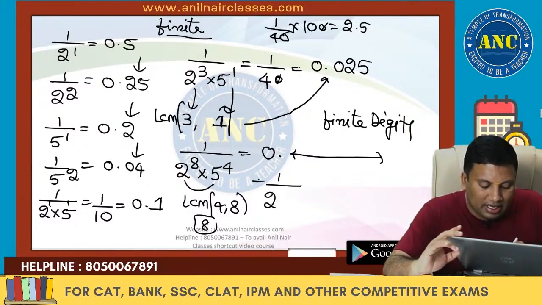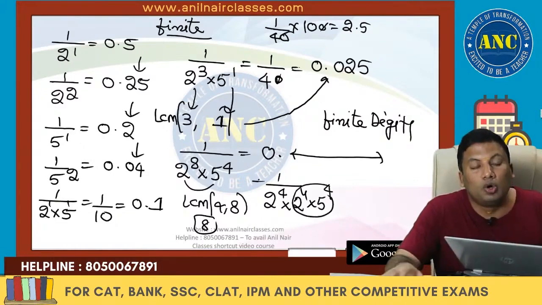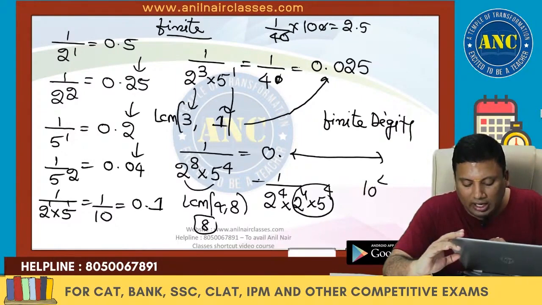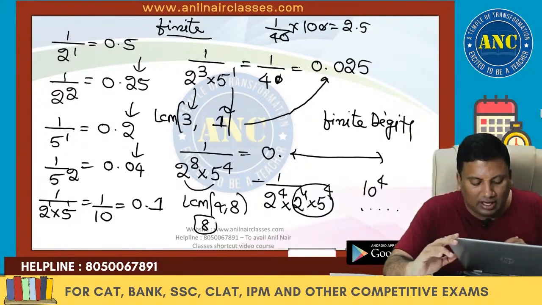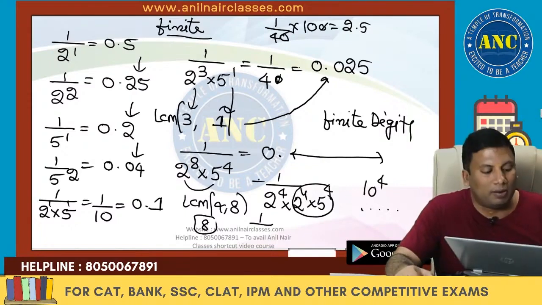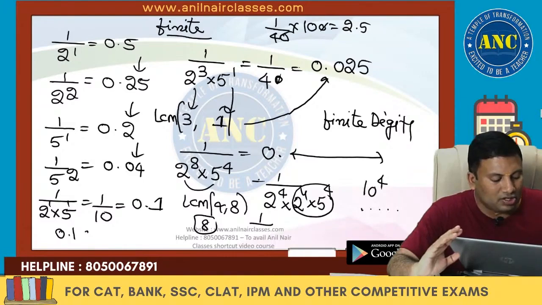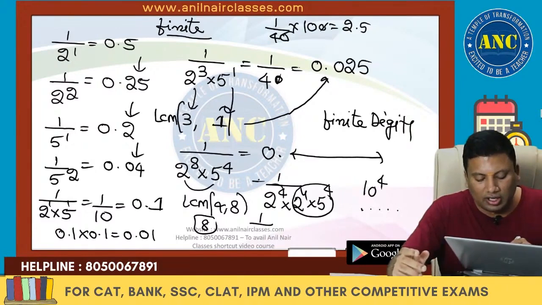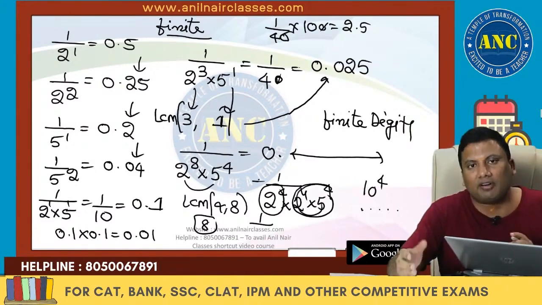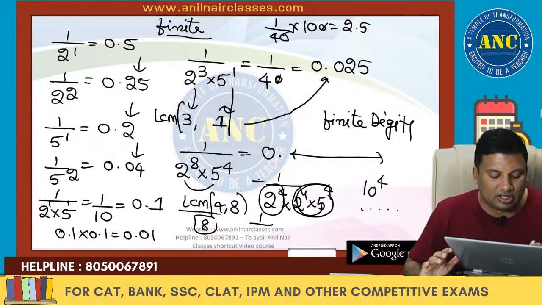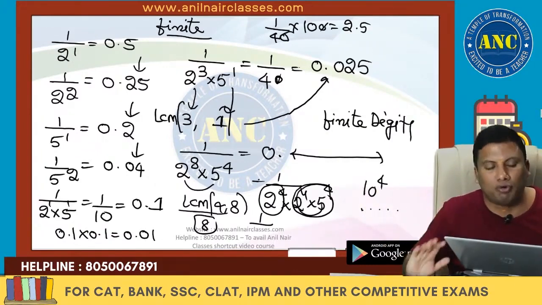This can be written as 1 by 2 power 4 into 1 by 2 power 4 into 1 by 5 power 4. 2 power 4 into 5 power 4 is 10 power 4, so after the dot 4 digits will come. Again, 1 by 2 power 4 gives 4 more. 0.0001 into 0.0001 gives 8 digits, which is the LCM of 4 and 8.